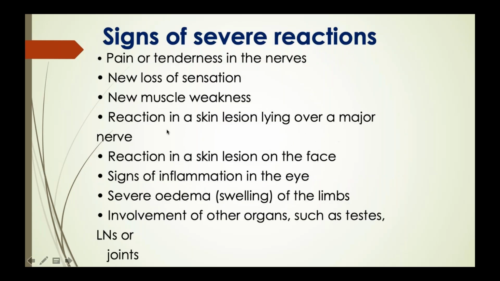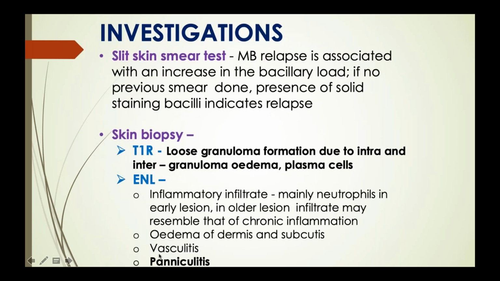So this is already we have discussed: signs of severe reaction, pain or tenderness on the nerves, new loss of sensation. This already I have discussed, testes and involvement of lymph nodes and joints. So investigation, what will you do? You do slit skin smear from these lesions. If you take from the ENL lesion, what do you see? You see fragmented bacilli, erythema nodosum leprosum. You see fragmented bacilli if the patient is on treatment.